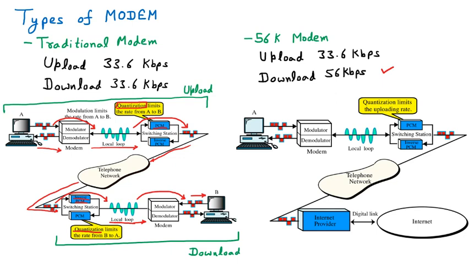Now assume that this is the downloading part, and in the traditional modem if I somehow replace this whole part, then this will be for sure possible that downloading speed will be more. So if I somehow cut this quantization in downloading, then this will be improved.